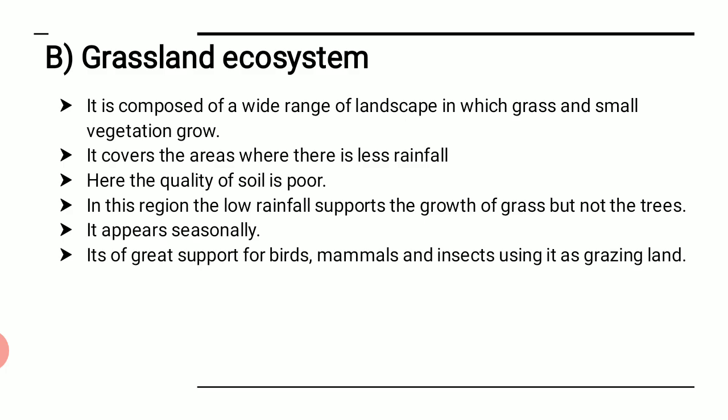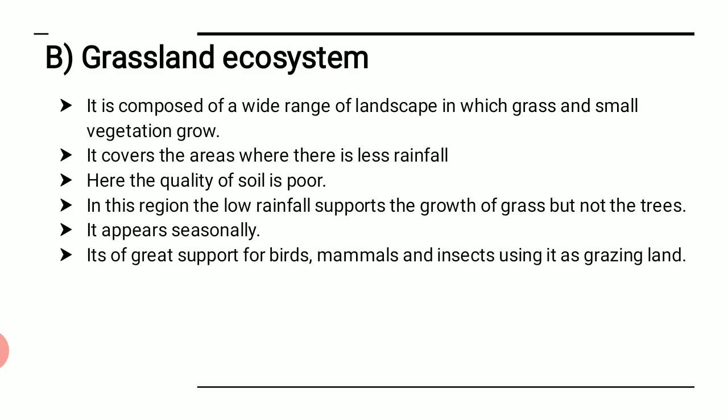It appears seasonally. Whatever plants you can see in the first half of the year cannot be seen throughout the year. That means it appears seasonally. According to season, these grasslands may be created or it may be washed away.